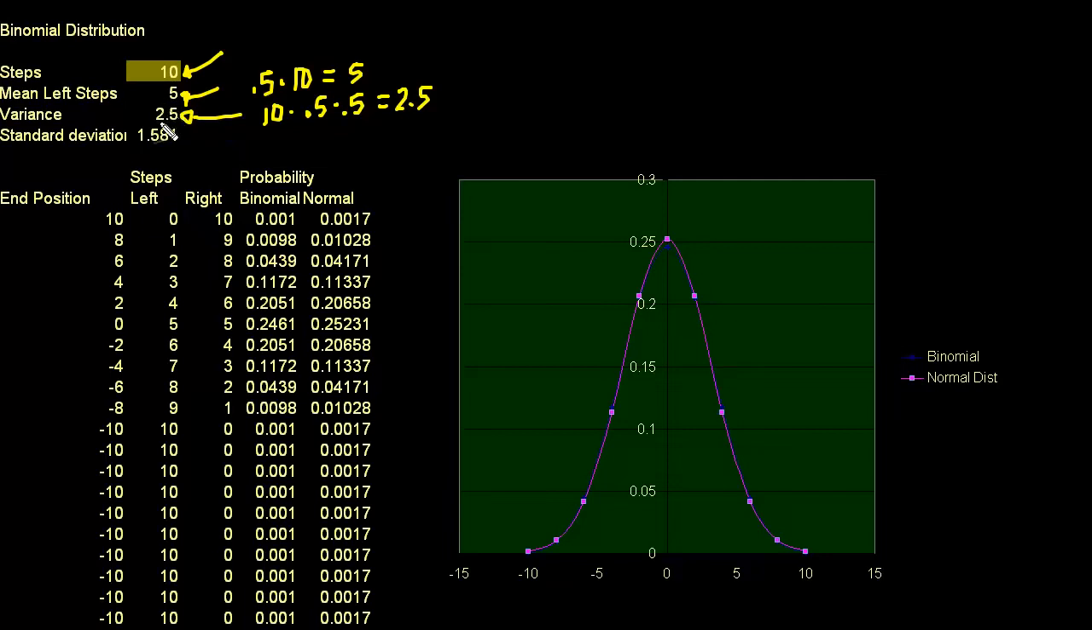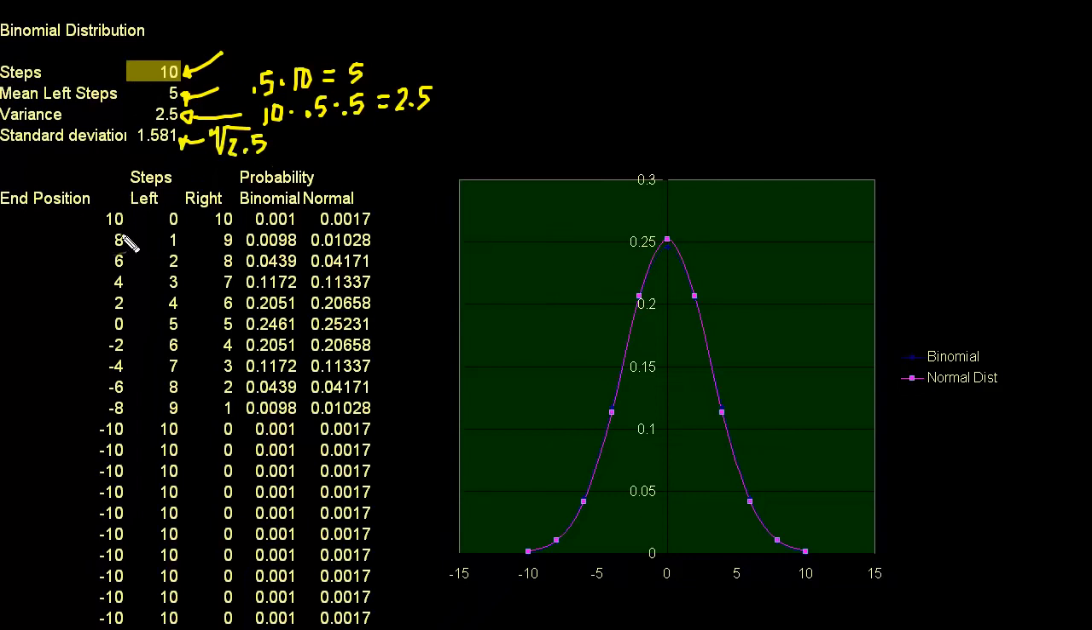If you actually click on the cell and look at the formula, I did that, although sometimes when you see it in Excel, it's a little bit confusing. And this is just the square root of that number. The standard deviation is just the square root of the variance. So that's just the square root of 2.5.